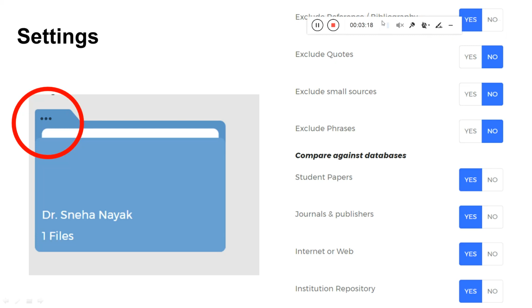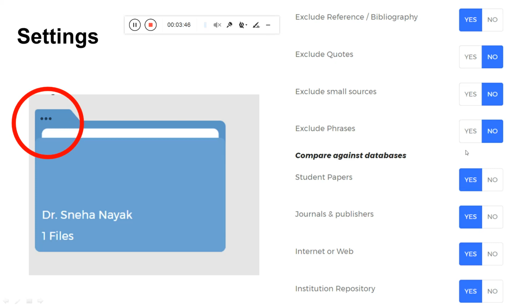One more important thing is the settings. Usually for exclude bibliography, we keep yes, and for the remaining things like exclude quotes, we may keep no, so that you are not excluding any important quotes. If you want to exclude some small sources, like maybe some definitions, then you can give yes, but most of the time we prefer to keep it no. For exclude phrases, I've kept no here, but you can keep yes.